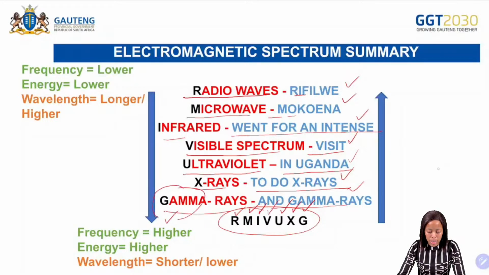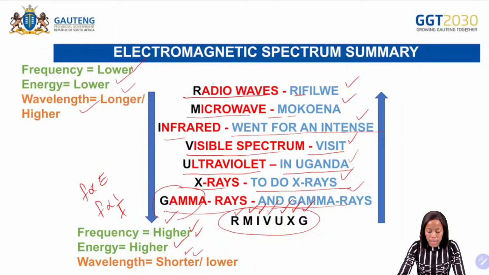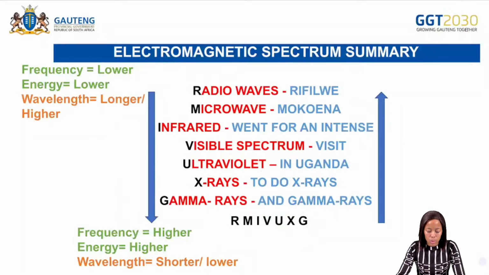Okay, so now when it comes to the gamma rays there, we need to remember that we have frequency. At the bottom, the gamma rays have a higher frequency, and then higher frequency and higher energy. Why? Because frequency and energy are directly proportional, okay? But then at the bottom here, we have a shorter or a lower wavelength. Why? Because frequency and wavelength are inversely proportional. So it then means that if here you have a higher frequency, you'll have a lower frequency here, lower energy, and a longer or a higher wavelength there when it comes to your radio waves.